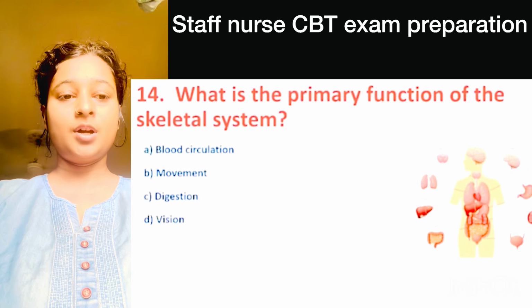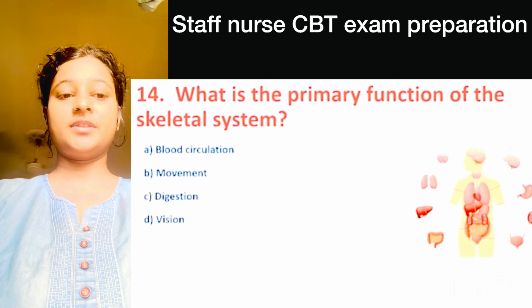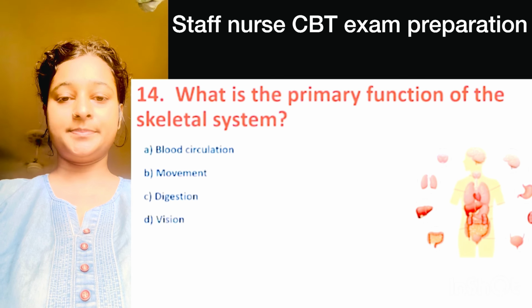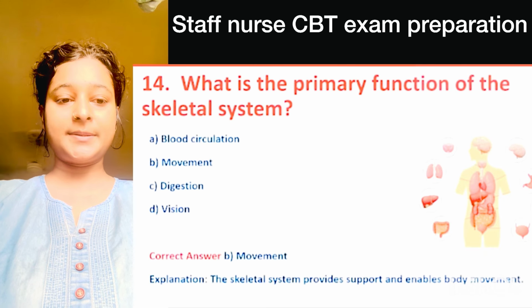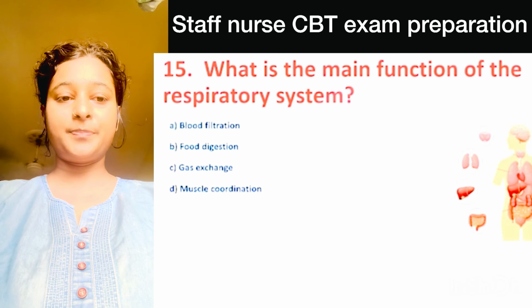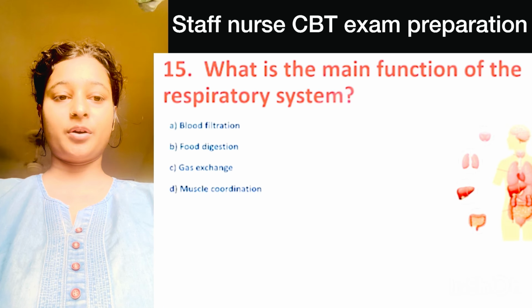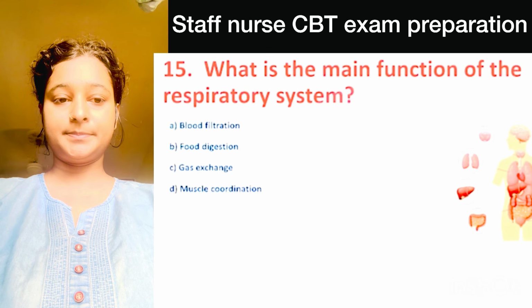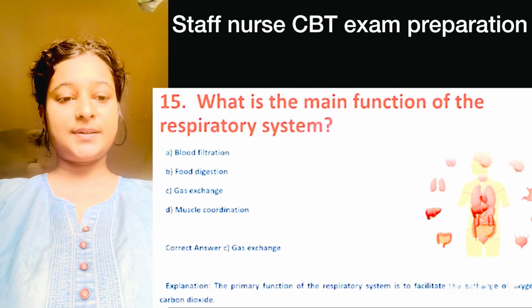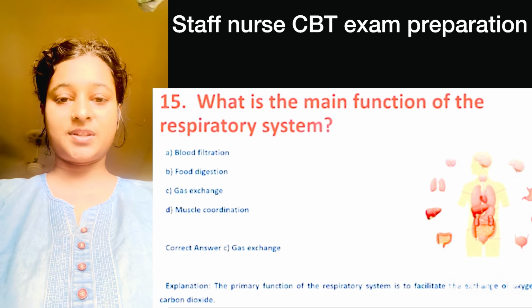Number 14. What is the primary function of the skeletal system? Here right option is option B, movement. Question number 15. What is the main function of the respiratory system? Here correct answer is option C, gas exchange.